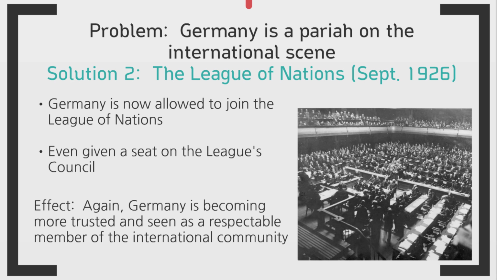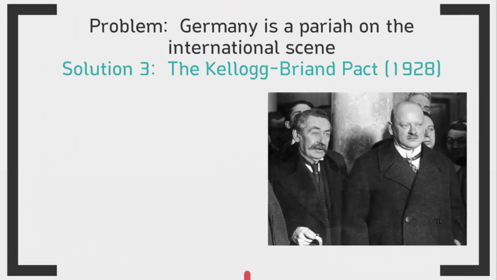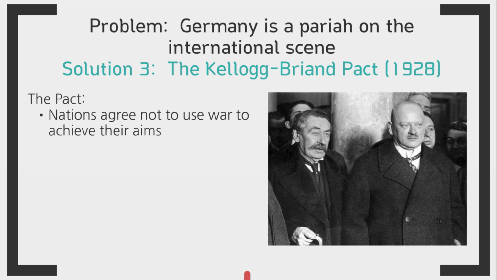And continuing to stick with this problem, the third solution to it was the Kellogg-Briand Pact of 1928. In this pact, different nations agreed not to use war to achieve their foreign policy aims, and the effect, again, was that Germany was seen as a respectable member of the international community. Stresemann was really improving Germany's international image.